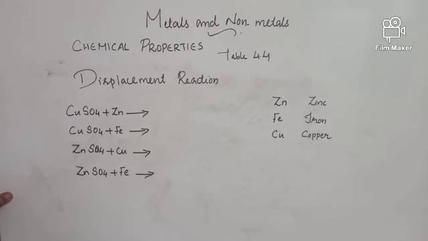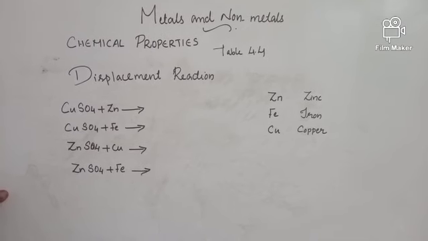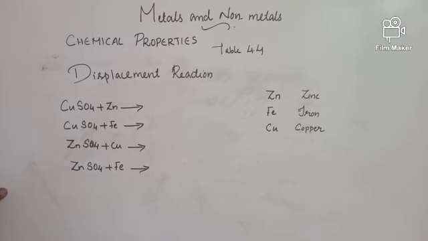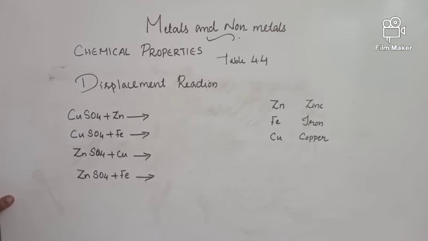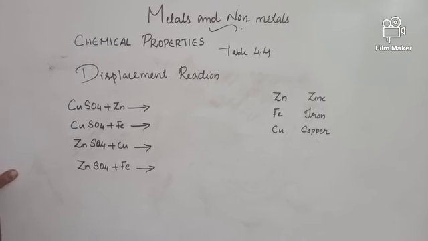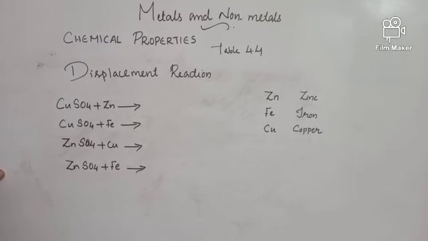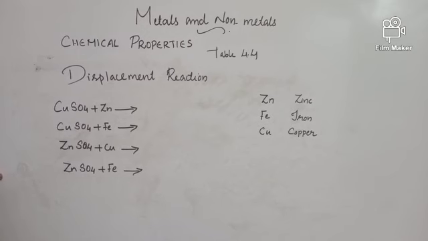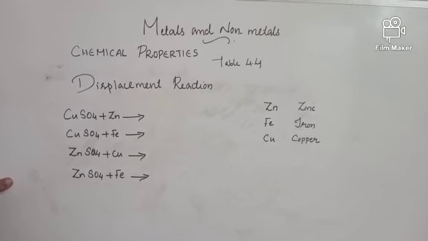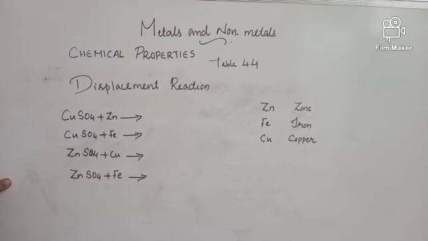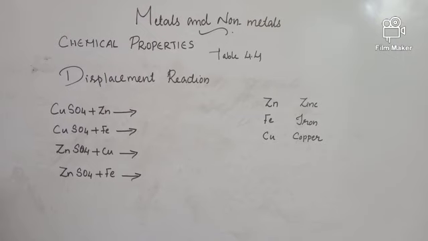Next, we are going to study a very important chemical reaction, that is displacement reaction. That is one of the chemical properties of metals. Before going to the displacement reaction, we have to know what the reactivity series is. As I told you earlier, different metals have different reactivity. Sodium, potassium, etc. are highly reactive metals, whereas zinc, iron, copper, gold, silver, etc. come under less reactive metals.